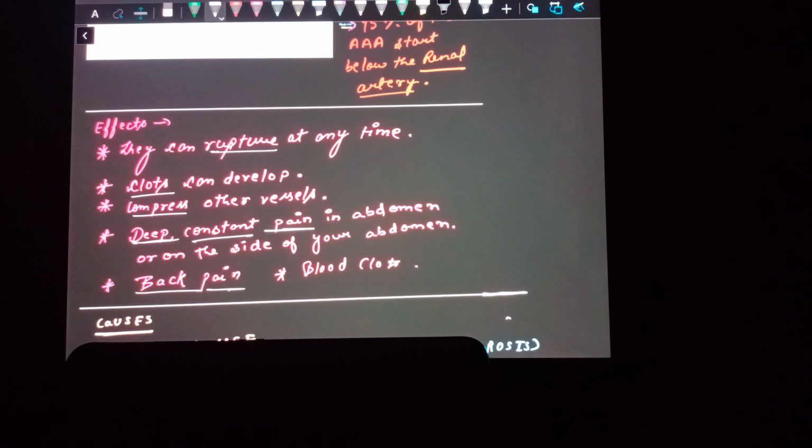Effects. The triple A's can rupture at any time. At any moment, they can rupture, and the person needs to be taken to the hospital immediately. Clots can develop, and whenever a clot develops, it compresses other vessels. Very deep, constant pain in the abdomen, and back pain, are also important indicators of the triple A.